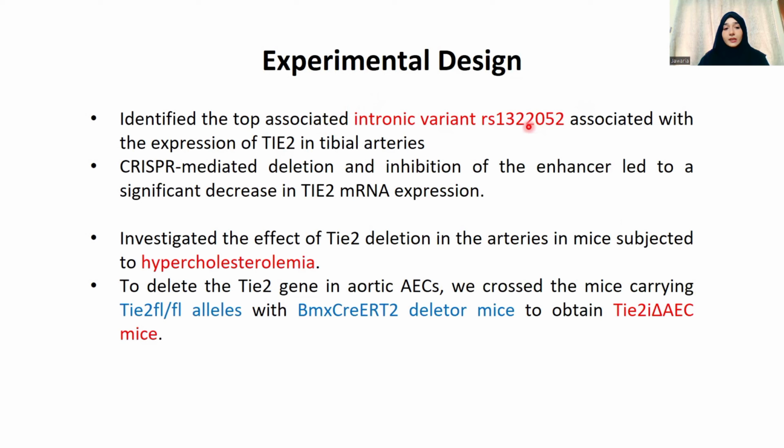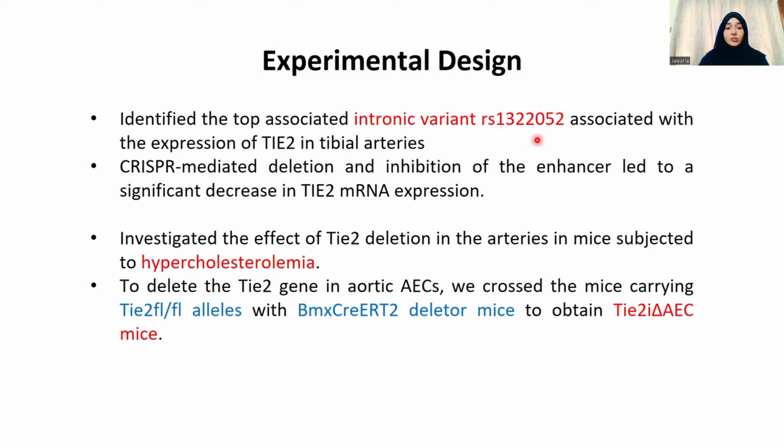Then they used CRISPR-mediated deletion and inhibition of the enhancer region, which led to a significant decrease in Tie2 messenger RNA expression, showing that this variant is actually contributing to the change in the expression of the Tie2 receptor.